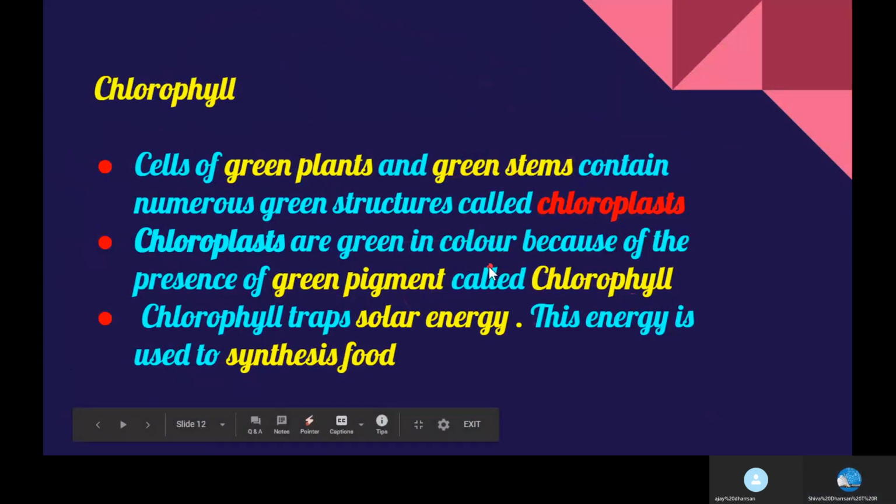These chloroplasts are green in color because of the presence of a green pigment called chlorophyll. The chlorophyll taps solar energy for photosynthesis. This energy is then used to synthesize food from carbon dioxide and water.